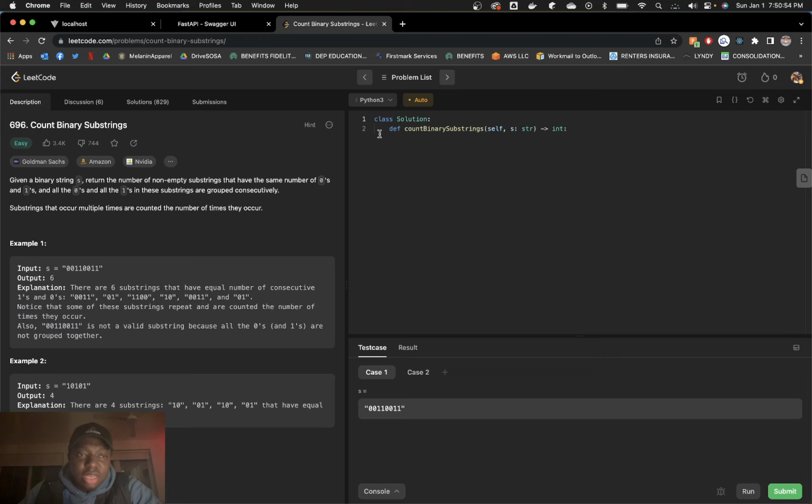Non-empty substrings that have the same number of zeros and ones, with all the zeros and all the ones consecutive. So we have the first 0, 0, 1, 1, and the second 0, 0, 1, 1. That's 2. We have the inner 0, 1, and the inner 0, 1. That's 4.